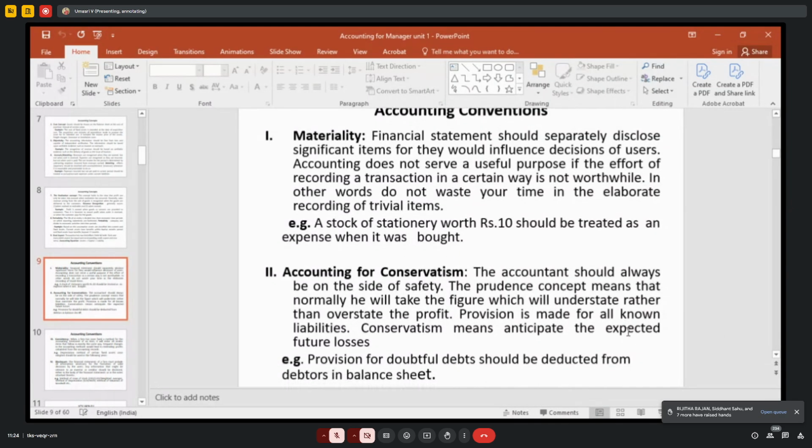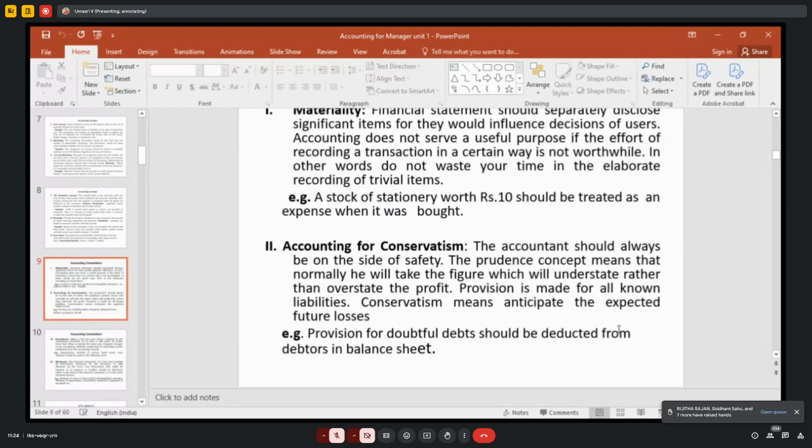Accounting for conservatism. Conservatism means expected provisions. You are making provisions for bad debts, provision for depreciation. That is the expectation of future losses. You are anticipating the future losses. For that, you have to provide some provisions from your current profit. That is why provision for bad debts.